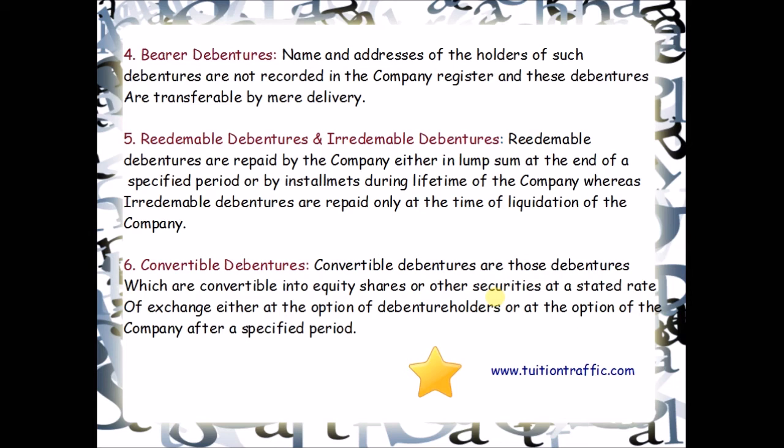Now, one more type is convertible debentures. Now, what are convertible debentures? Convertible debentures are those debentures which are convertible into equity shares or other securities at a stated rate of exchange, either at the option of the debenture holder or at the option of the company after a specified period. When only a part of the amount of debenture is convertible into shares, such debentures are called partly convertible debentures. When the full amount of debenture is convertible into shares, such debentures are called fully convertible debentures.